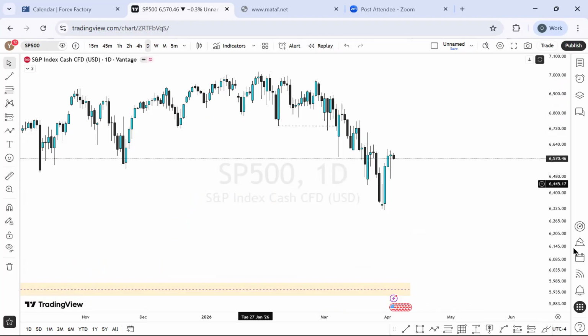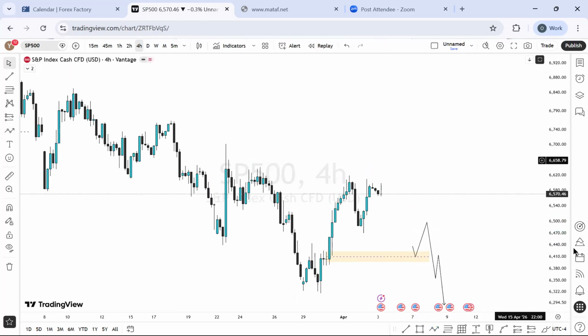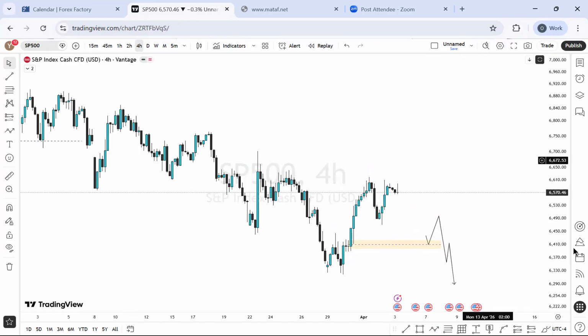On the 4 hour time frame, let me see if we have a zone. If we don't, then we'll just be waiting to see more selling happening. Okay, right here I'm not seeing any level the price could be working with, so I will be waiting to see more reaction on the price level: selling to this price zone, buying a little from here, breaking below that level, continue selling. So that will be my projection on this one, particularly for this week going forward.